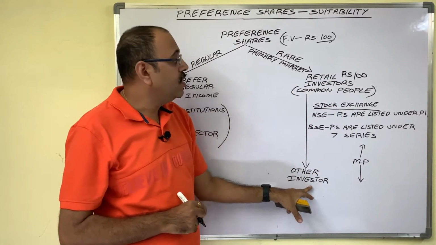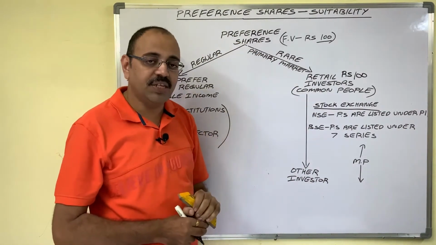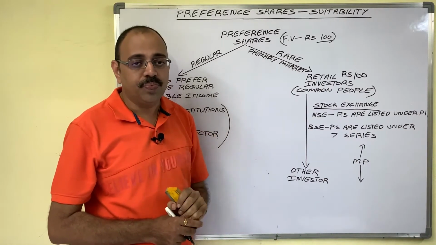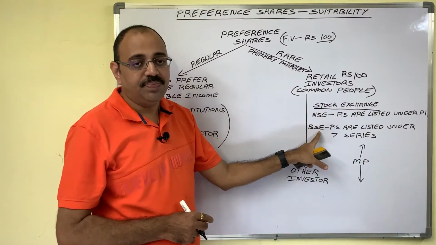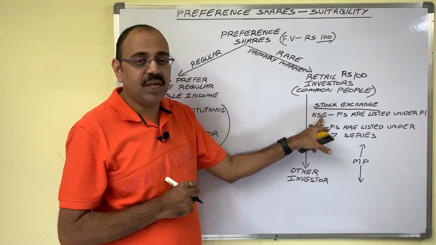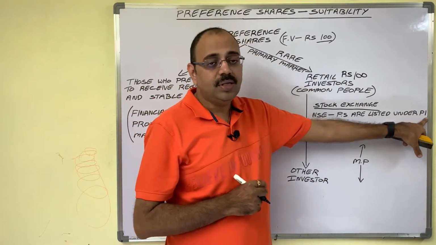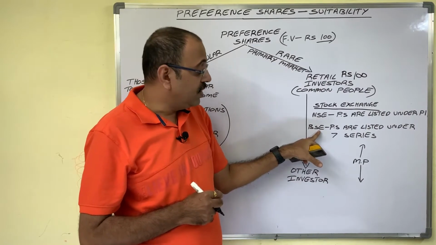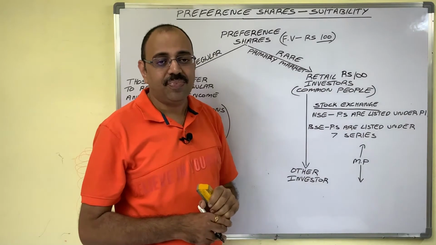For that sake, the company has to list its shares in a stock exchange. In India, national level stock exchanges are two: National Stock Exchange, Bombay Stock Exchange. If the company wants to list its preference shares in NSE, then the company has to list under the P1 series. Suppose the company wants to list them in BSE, then under the 7 series the company has to list them.